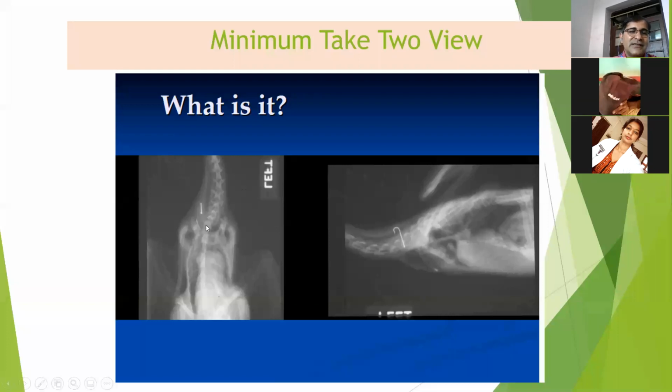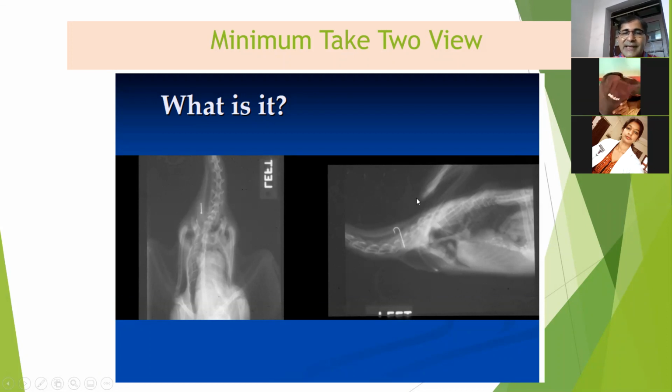Now you see this object. This one looks like a nail, a straight nail, right? But if we take the same animal in the lateral view, this one is dorsoventral or ventrodorsal view. In lateral view, now it is clear. It is not a straight nail, it is a hook.